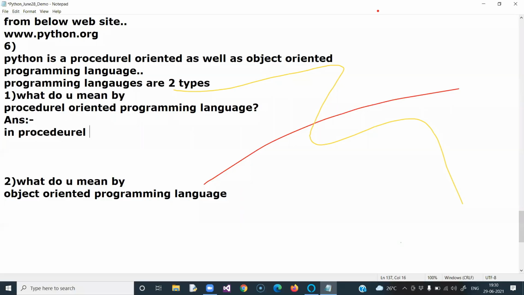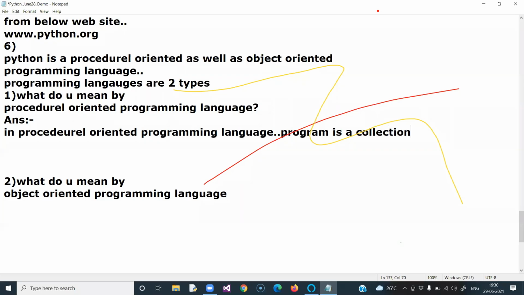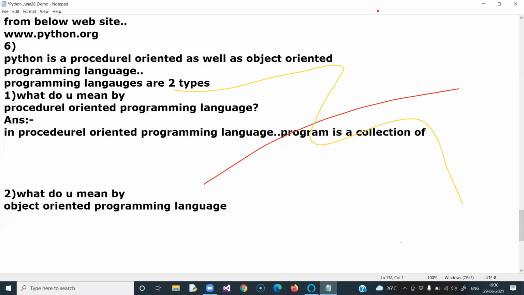In procedural oriented programming language, a program is a collection of procedures or functions.